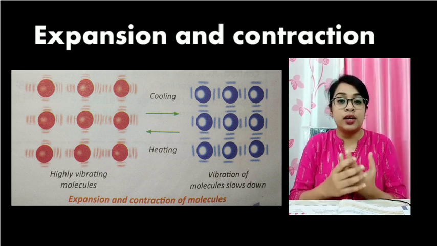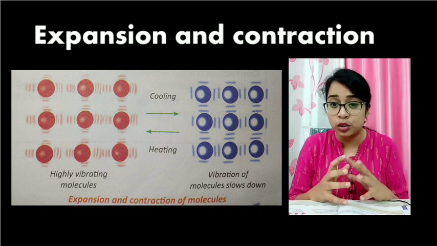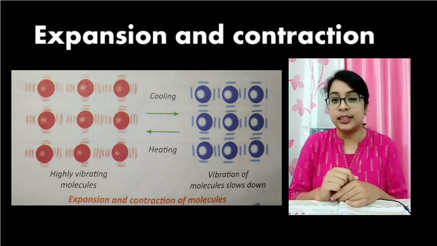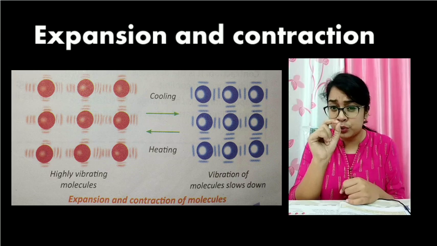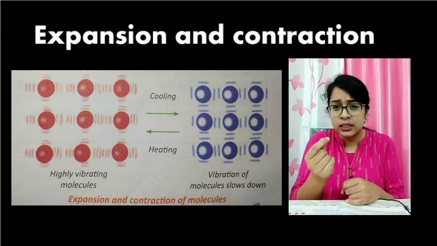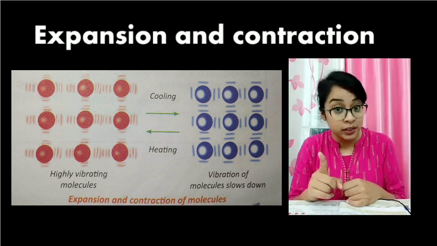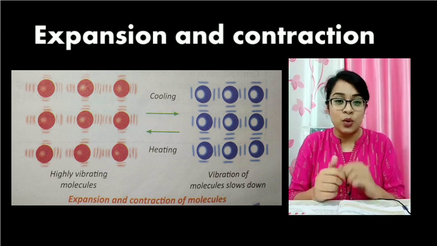Now there is an easy example by which you can understand this. See, whenever your mother brings a new jam bottle or a sauce bottle, it is very hard to open. But there is a trick. If you heat the lid of the jam bottle for a few seconds or for half a minute, but that your mother will do for you, then after some time you will see you can easily open it.